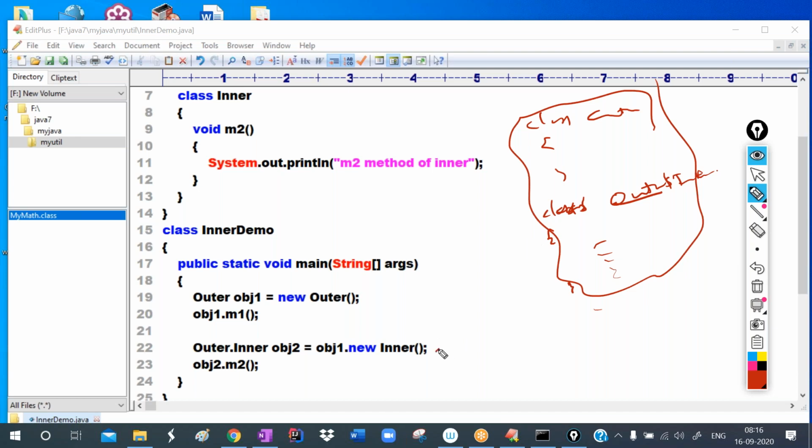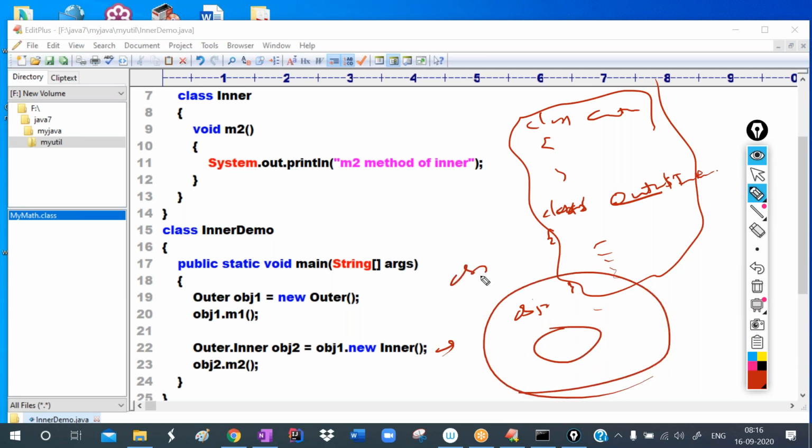Okay, and whenever we are creating the object like this, when we are creating the object obj2, this obj2 will be created inside of obj1. So in the outer class object obj1, this inner class object obj2 is created.